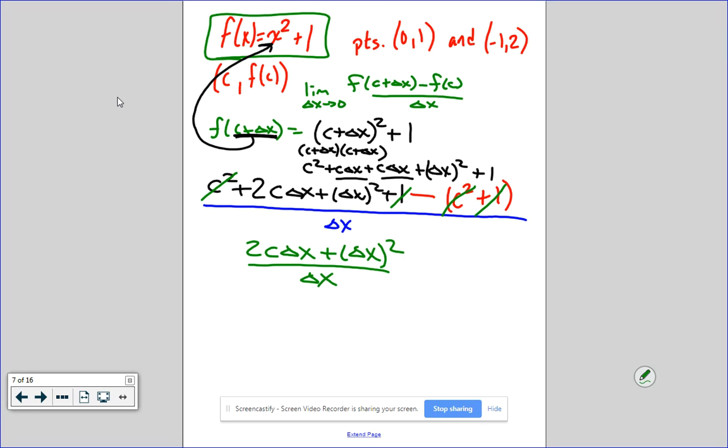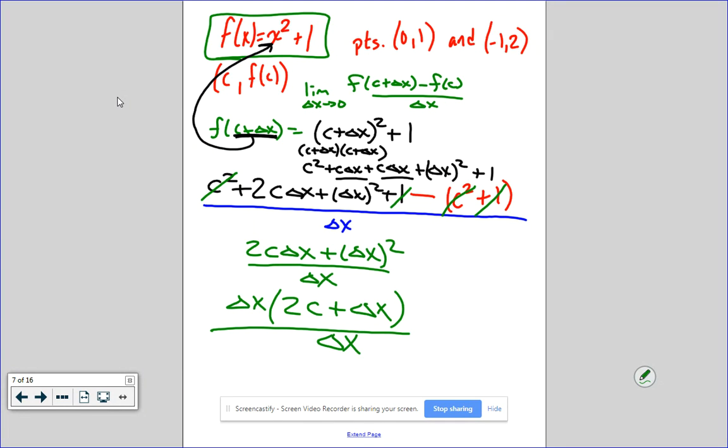Now we got to see, how can I simplify this to get rid of delta x on the bottom? Well, what does the top have in common? So I factor out delta x. So I have delta x times (2c plus delta x) all over delta x.